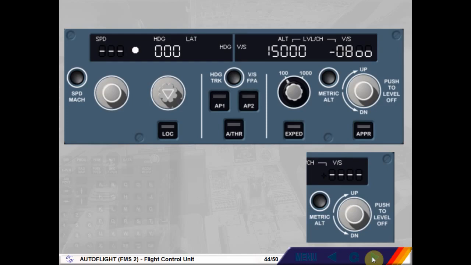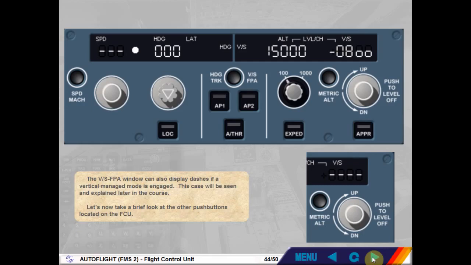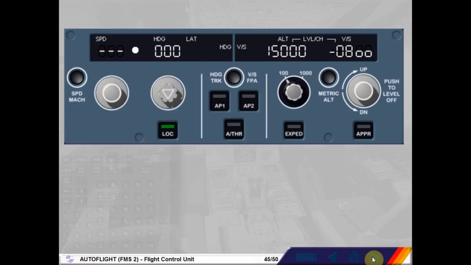Let's now take a brief look at the other push buttons located on the FCU. The lock push button arms or engages the lock mode in case the aircraft is cleared to intercept the localizer only or in case of localizer only approach.